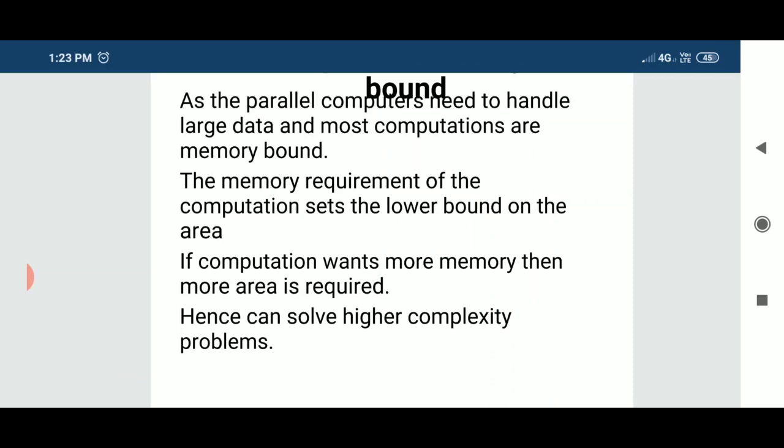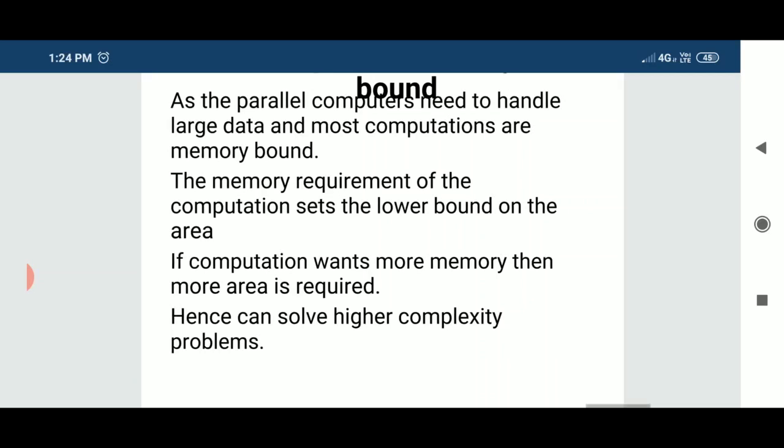If you increase the area of the chip, then a higher complexity problem can be solved. That is the ultimate thing. Try to understand that the memory bound is equal to chip area. More memory, more area. Less memory, less area. More memory, more complex problem I can solve. That is the meaning of the memory bound.